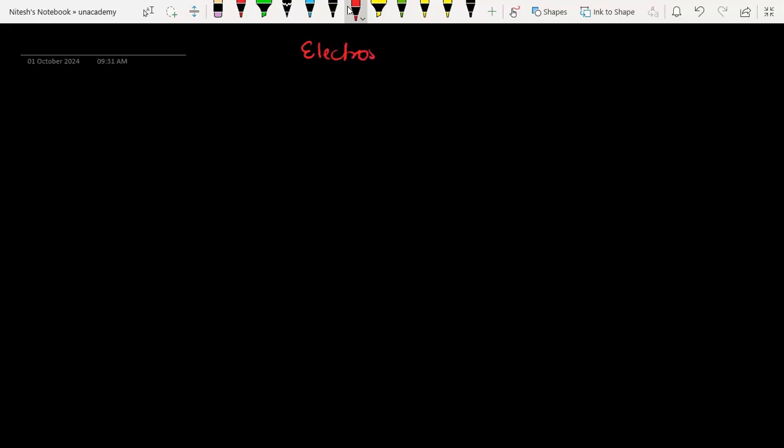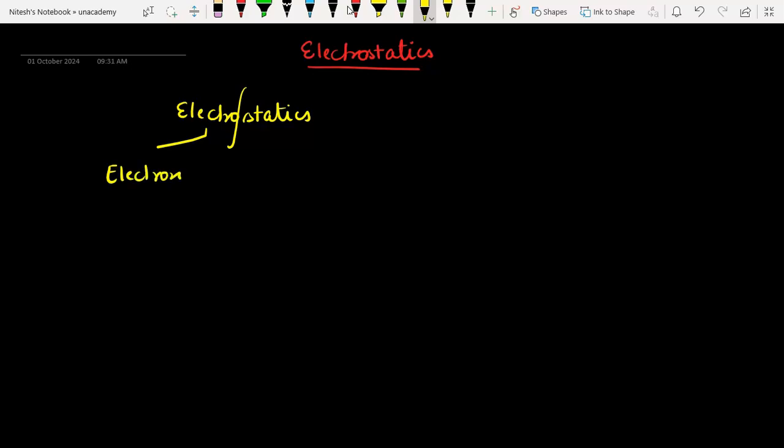We are going to discuss the word electrostatics first. What is the meaning of the word electrostatics? Let us first understand the term. Electrostatics is composed of two words. If you divide this, one is electro. This electro means electron. It is a charge. Now the second term is statics.